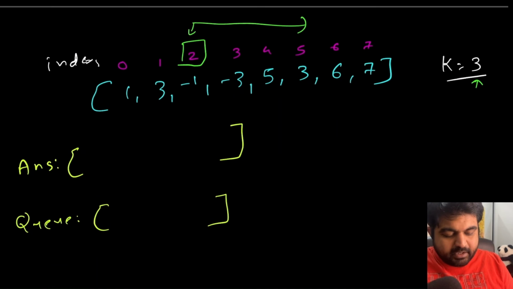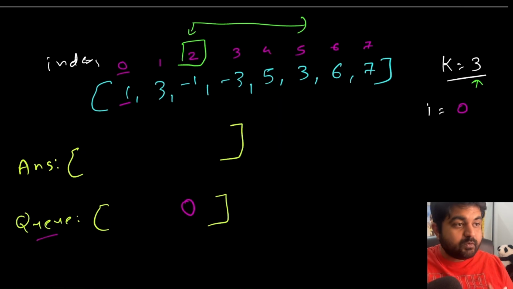I'm also creating one more variable i, just to understand which element we are currently iterating over. Let's say currently i is equal to 0, which means this value. Currently our queue is empty, which means we don't have any maximum values. So let's quickly add one value. Currently our queue contains just one element, that is 0, and I'm also writing the corresponding value 1 for the sake of understanding.